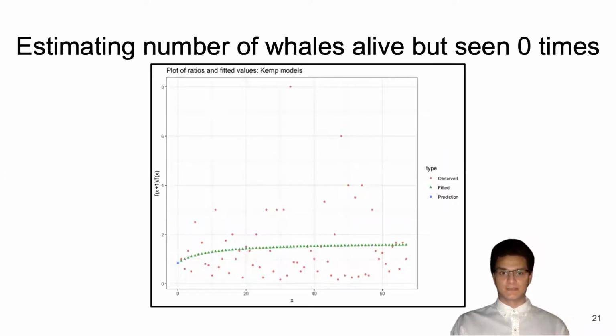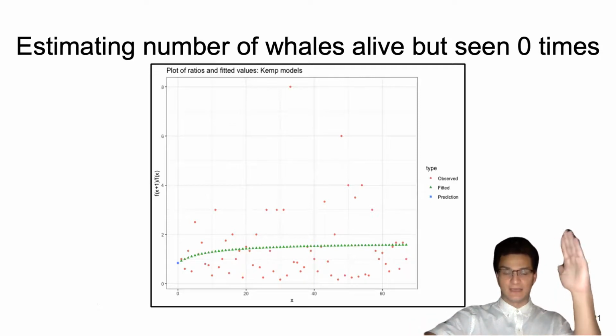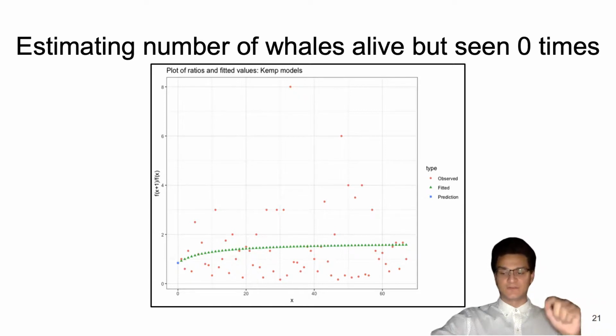So this is what it looks like. For every sample, again, I should say this is at the sample level. So for every sample, all of the individuals that are alive, we plot on the x, the number of times, so on the x is sightings, on the y is number of individuals seen that many times. And what we do for every sample is we plot the number of individuals alive.